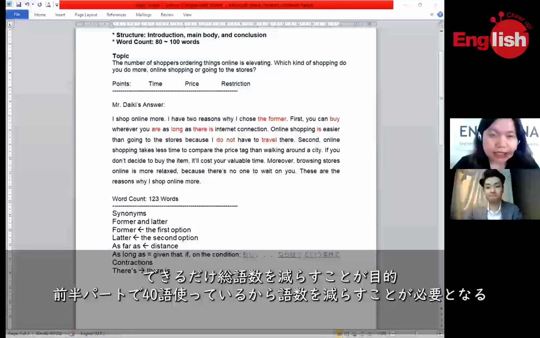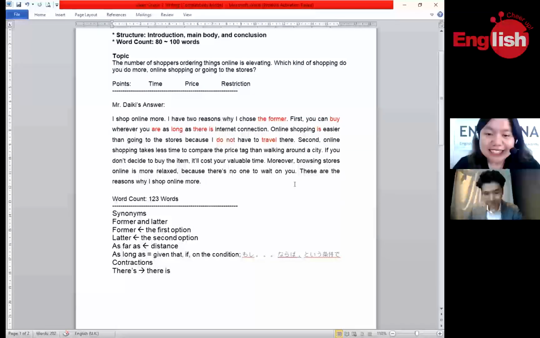You're already at 44 words with this portion only, so almost halfway. So that's why we have to remove the two sentences. If you were writing for Aiken Pre-1, that would have been good. But we're writing for Aiken Grade 2.